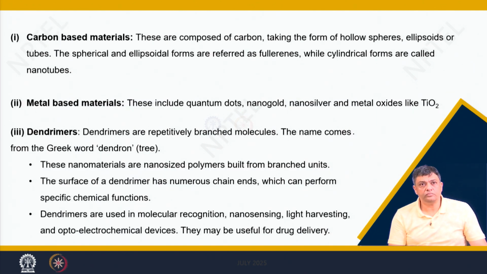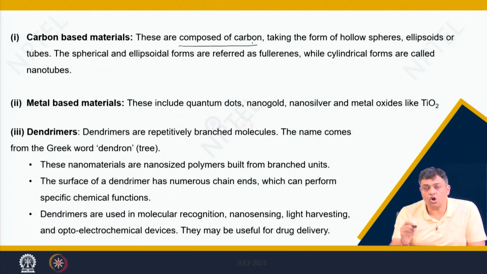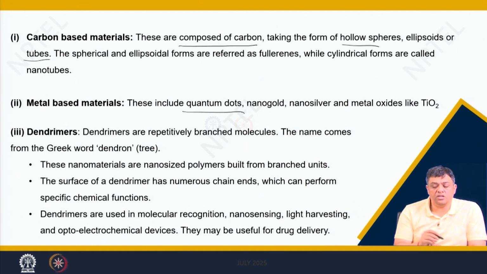application needs. So, as the name suggests, carbon based materials are the ones which are composed of carbon, which can have different forms. They can be hollow spheres, they can be ellipsoids, or they can be tubes. Metal based materials would then have mostly metal as the dominant constituent. They can have dot like structure, and you have seen how these materials, nano sized gold, nano sized silver, or nano sized titanium dioxide, have different properties.